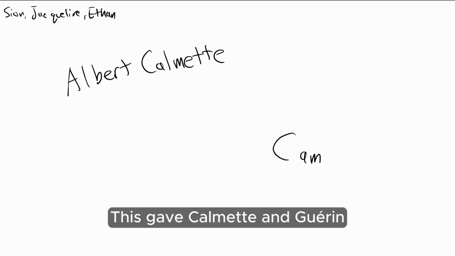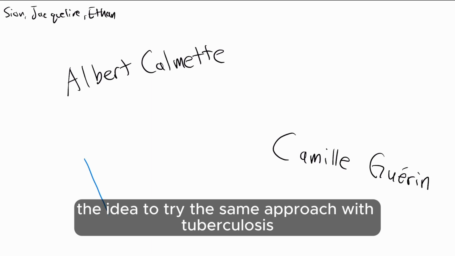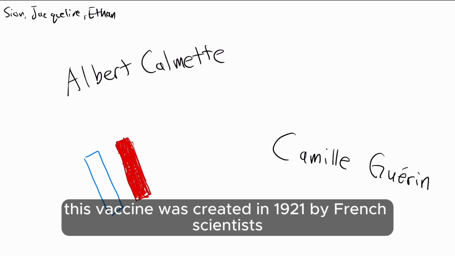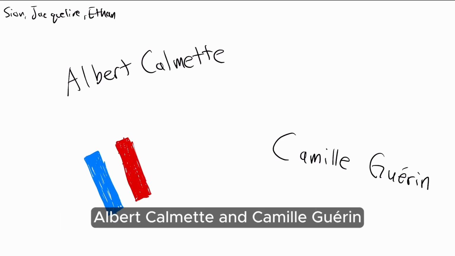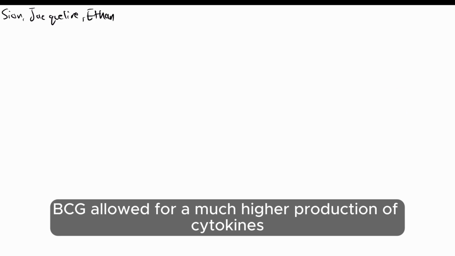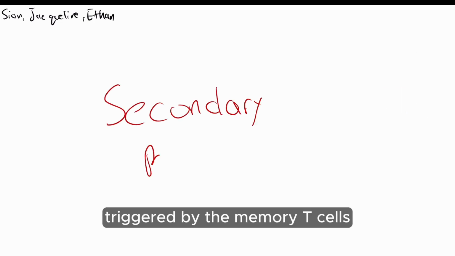This gave Calmette and Guerin the idea to try the same approach with tuberculosis. This vaccine was created in 1921 by French scientists Albert Calmette and Camille Guerin. BCG allowed for a much higher production of cytokines triggered by the memory T cells, significantly enhancing the secondary response.